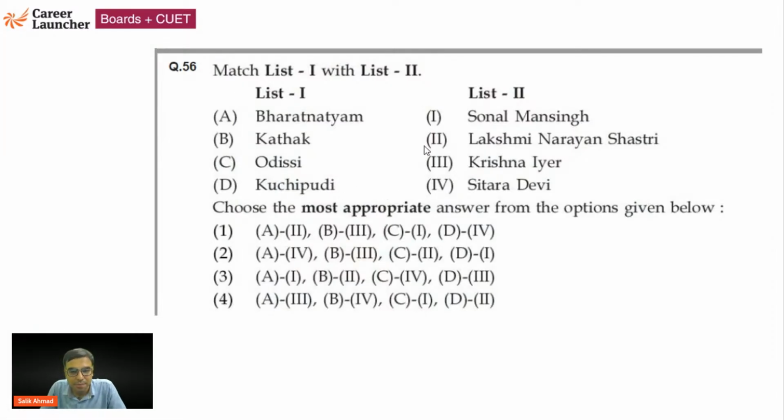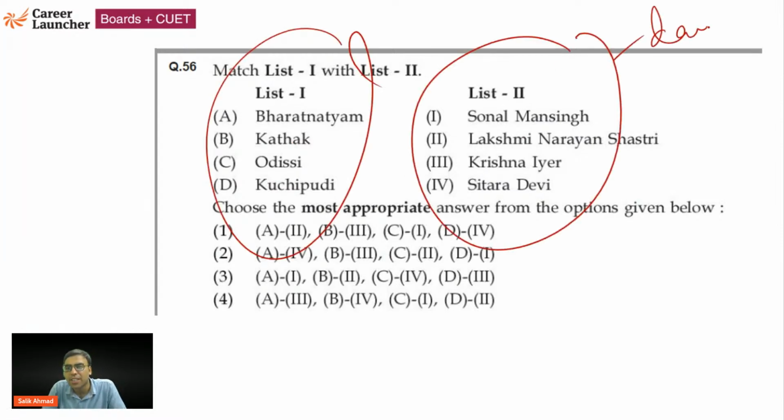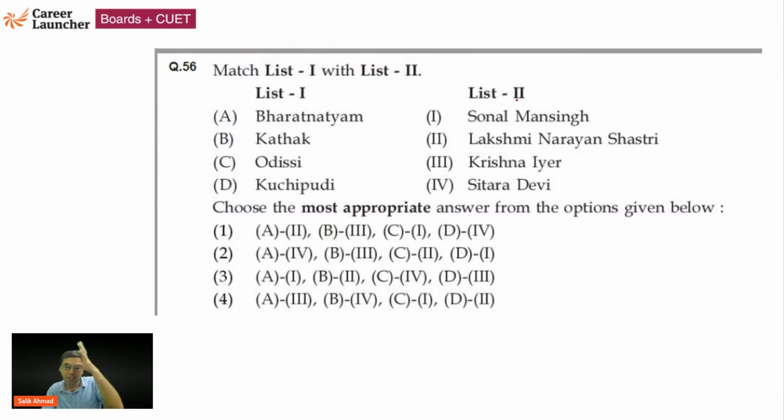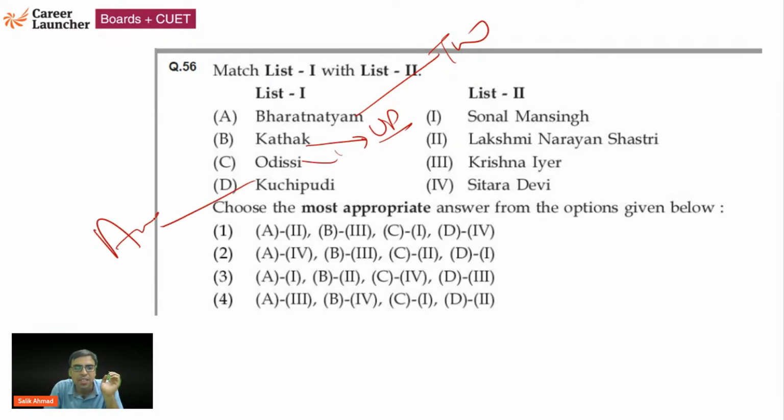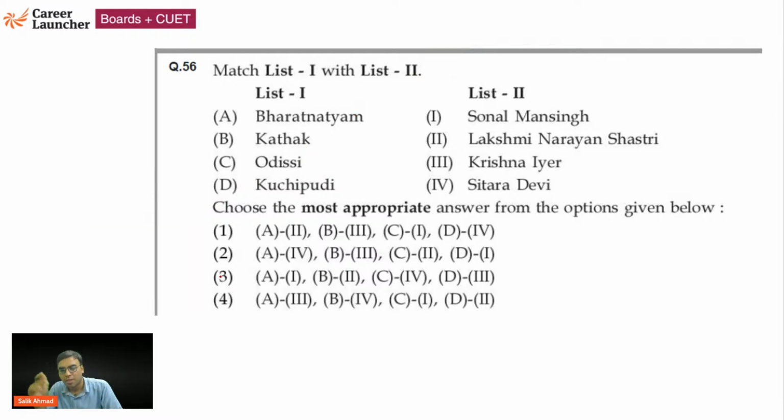Please answer this question. This is basically we are having 8 classical dances, and these are the famous dancers associated with them. I know it is a tough question, but still, if you can mark it, I'll be very happy to know. क्या आपको आता है? Bharatanatyam is from Tamil Nadu, Kathak is from Uttar Pradesh region, है ना? Odissi Odisha से, Kuchipudi is from Andhra Pradesh region, है ना? So now please tell me. What is the right answer?